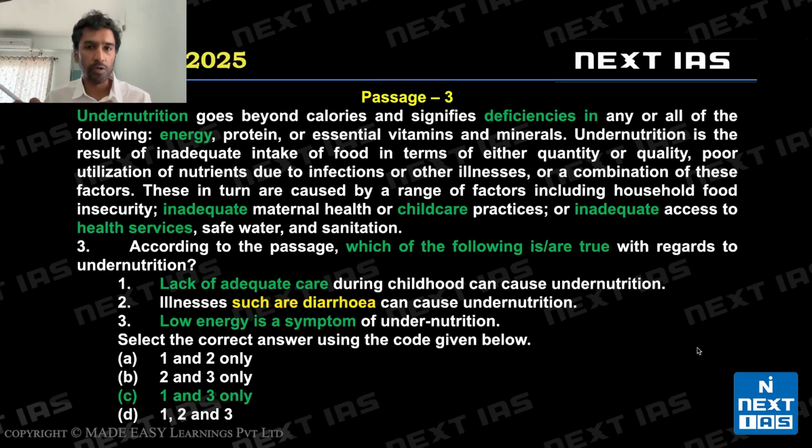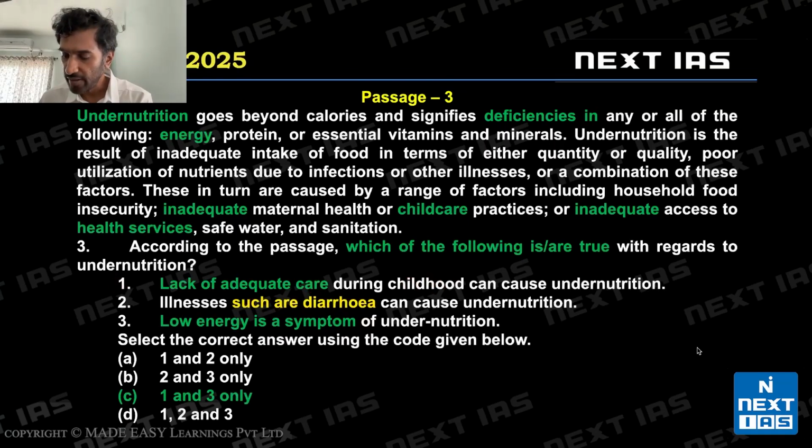I've captured some words which will indicate the main point. We can include more words, of course. I want to capture the main point in as few words as possible, at least for the discussion of the passage, and also for reading efficiency in the exam. Okay, let's look at statement 1, lack of adequate care during childhood. Now we know lack of adequate care is discussed here. Undernutrition is a result of inadequate intake, etc. These in turn, so all of these issues in turn are caused by inadequate child care. So lack of adequate care during childhood, inadequate child care.